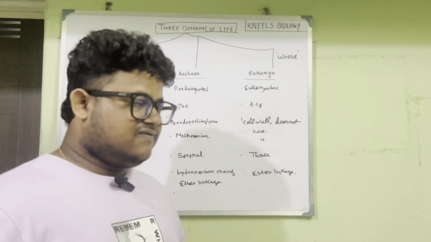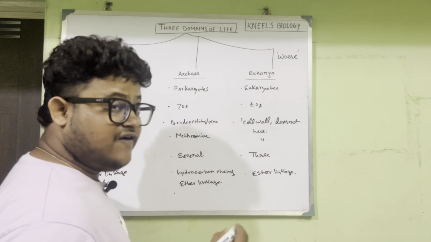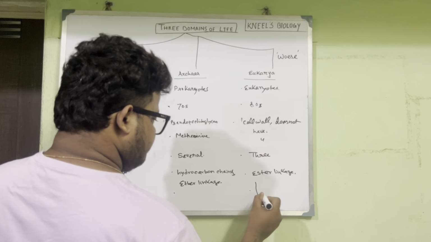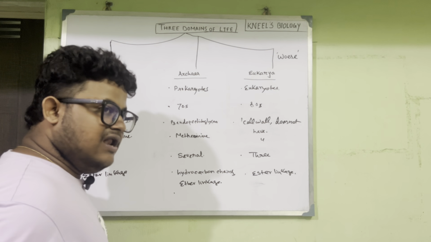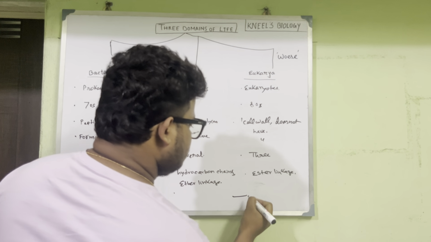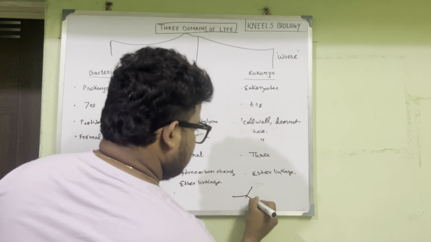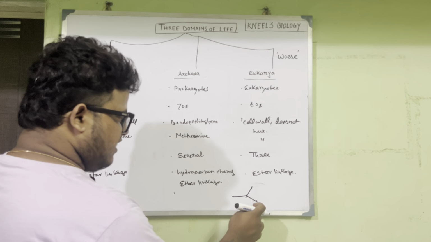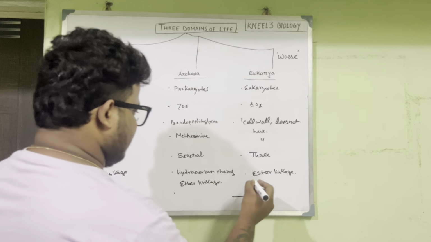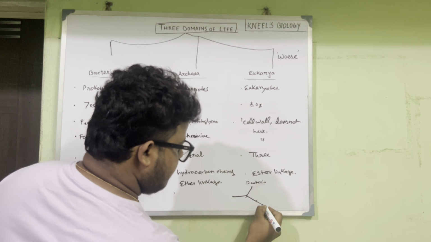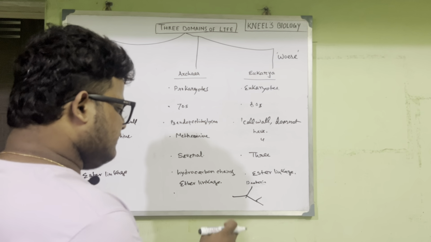You also need to understand the phylogeny. There is LUCA, the last universal common ancestor. LUCA has two branches, left and right. Bacteria is placed in the left branch.